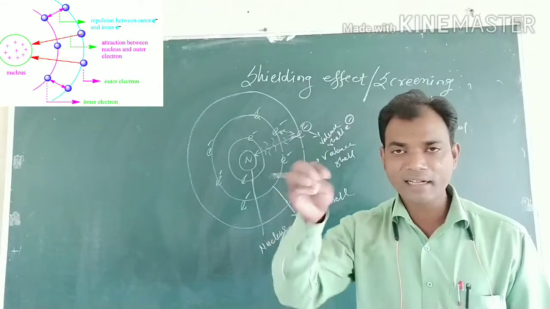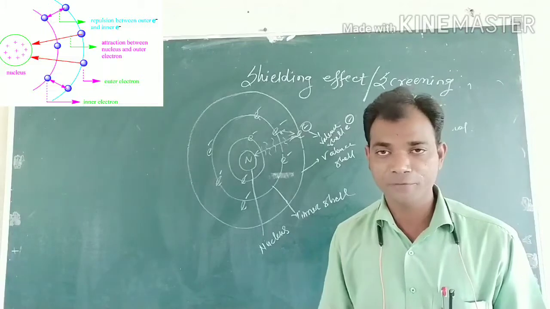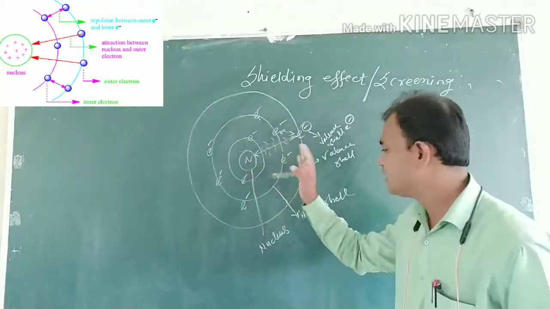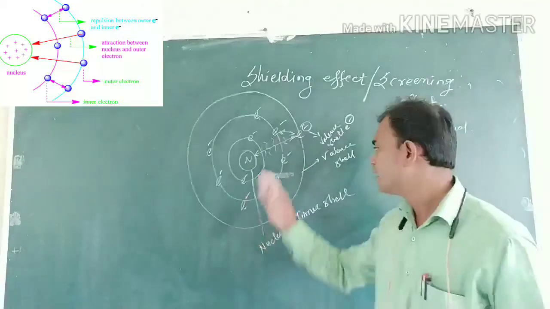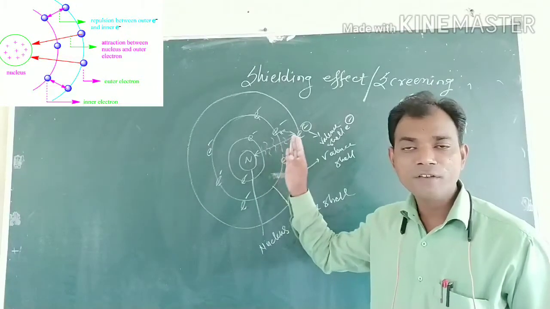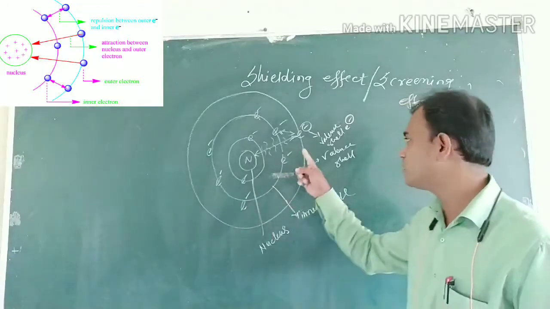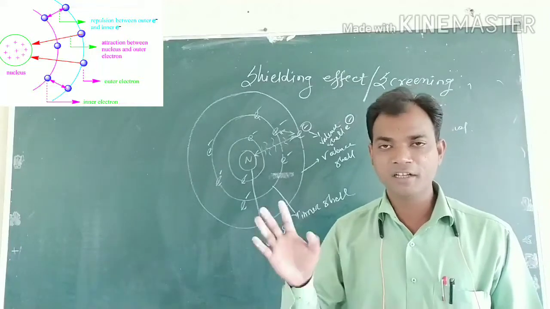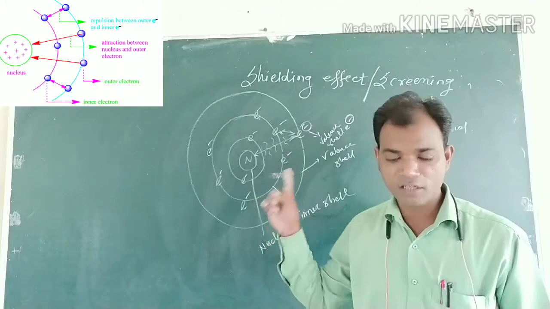That combined effect is called the shielding effect or screening effect. It increases when the number of shells or number of electrons in the inner shell increases, then repulsion increases. That means the shielding effect goes on increasing. Okay, did you get it about the screening effect or shielding effect?